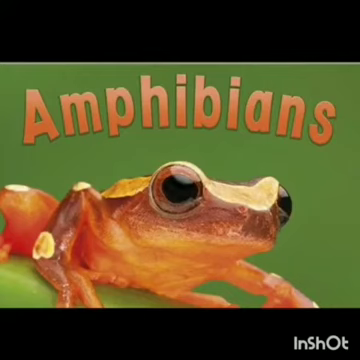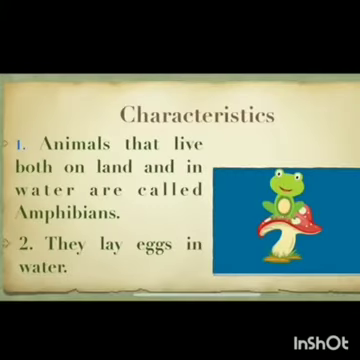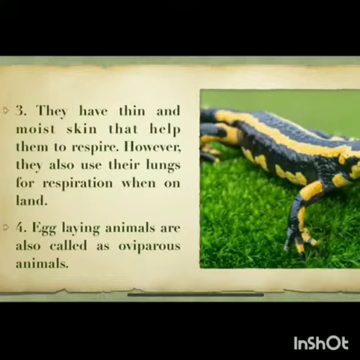Second is amphibians. Characteristics of amphibians. Animals that live both on land and in water are called amphibians. They lay eggs in water. They have thin and moist skin that helps them to respire. However, they also use their lungs for respiration when on land. Egg-laying animals are called oviparous animals.